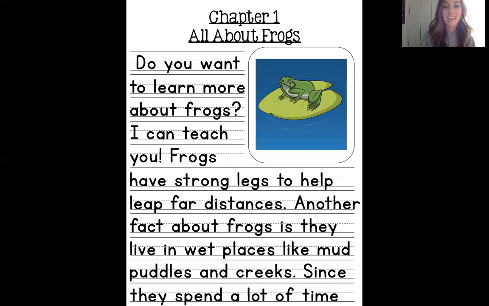The A in the ABCDs of scientific drawing is accurate, meaning it looks like the real thing. B stands for big, so don't draw a teeny tiny little frog, but don't draw one so big that it takes up the whole page.